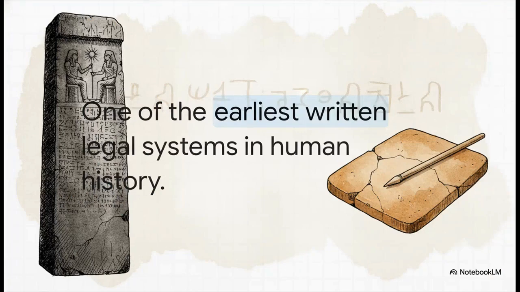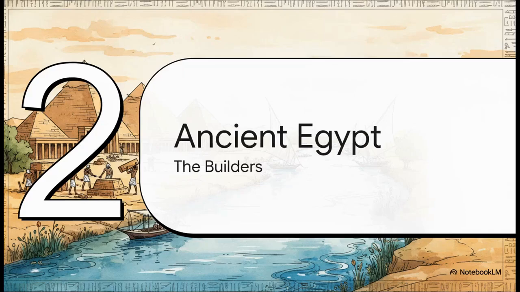It's wild. So what exactly were they writing down with this new tool? Well, things like the Code of Hammurabi. Created by King Hammurabi, this is one of the earliest written legal systems ever discovered in history. By actually carving laws into solid stone, they completely shifted power from just the random whims of rulers to a codified system that the whole society could actually see and follow. It established the bedrock concept of the rule of law. That is a massive leap forward for human organization, and it really set the fundamental stage for all of our modern legal systems.